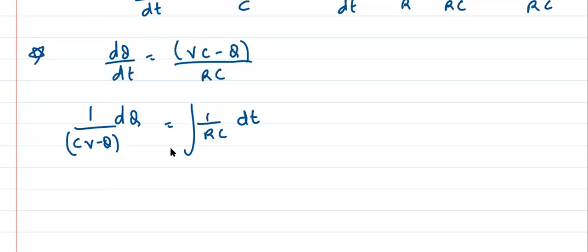Now can I integrate? This is from 0 to t, and this is from, tell me, it is charging, so initially what will it be? 0. That is from q to q naught? No, q to q, at any given time. So it is 0 to q.